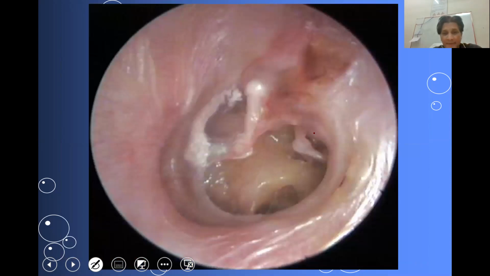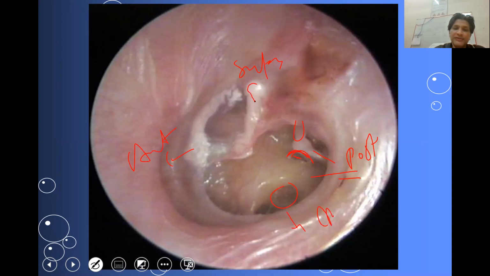So this is again an endoscopic picture. You can see the round window niche, and this is the incus long process, this is the stapedius muscle, and this is the footplate of the stapes, and these are the anterior and posterior crura. So this will be posterior, this will be superior, this will be anterior, and this will be inferior.